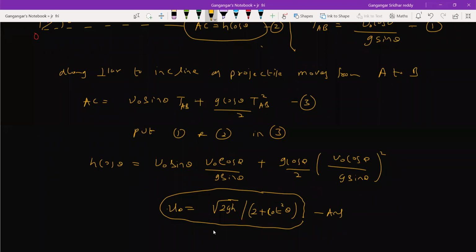Yes, sir. Sir, I'm getting a whole root. When you substitute the value of theta, it is whole root, sir.